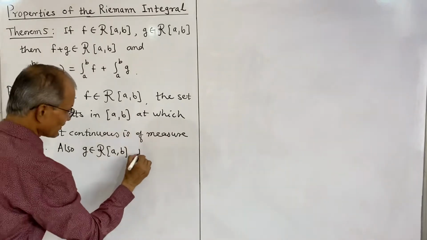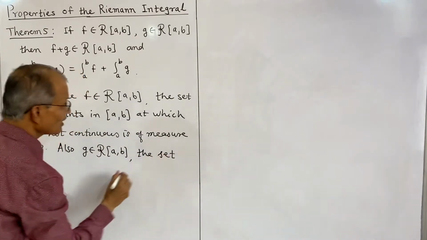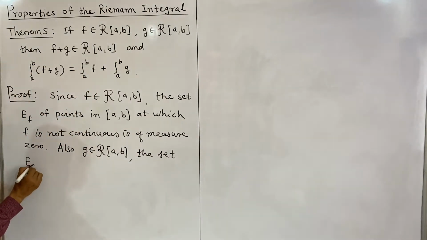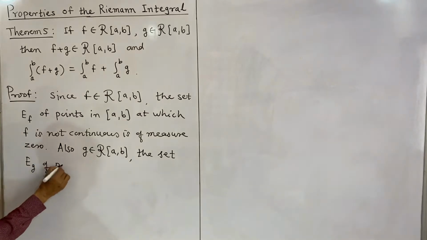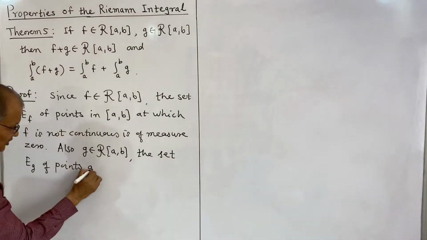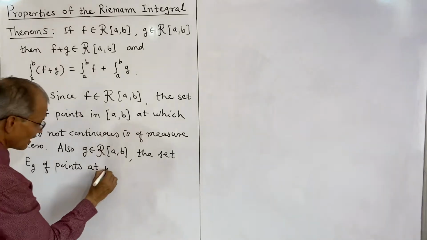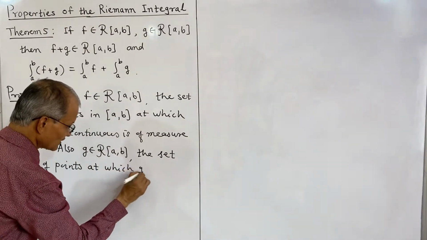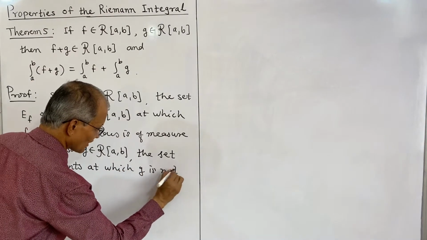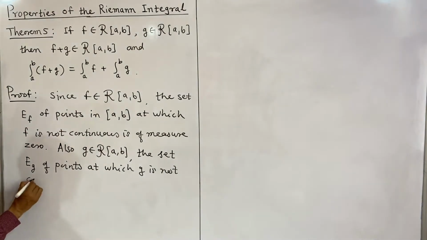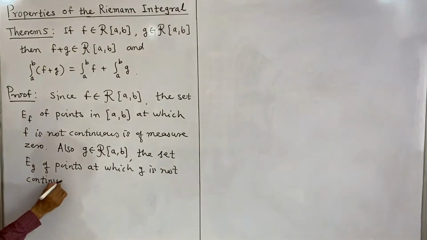The set, which we denote by E_G, of points in the same interval at which g is not continuous, is of measure 0.